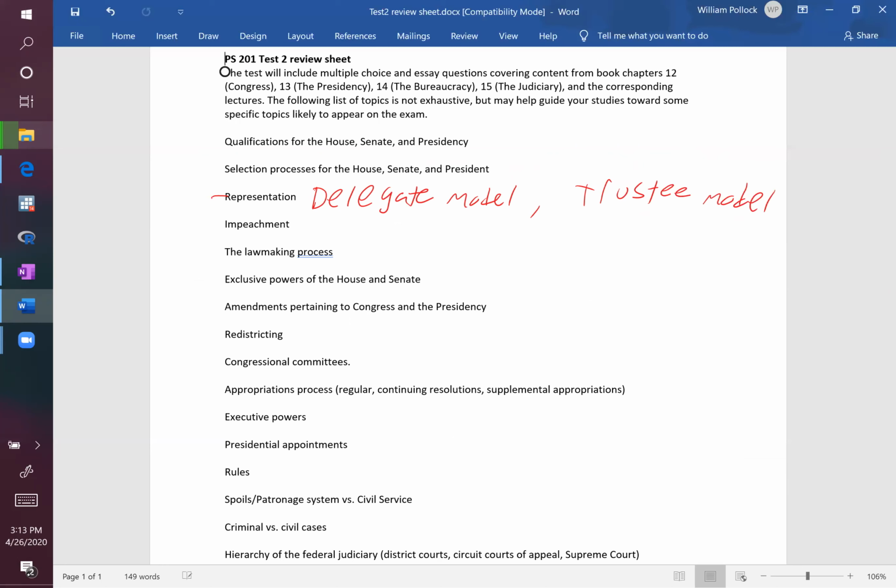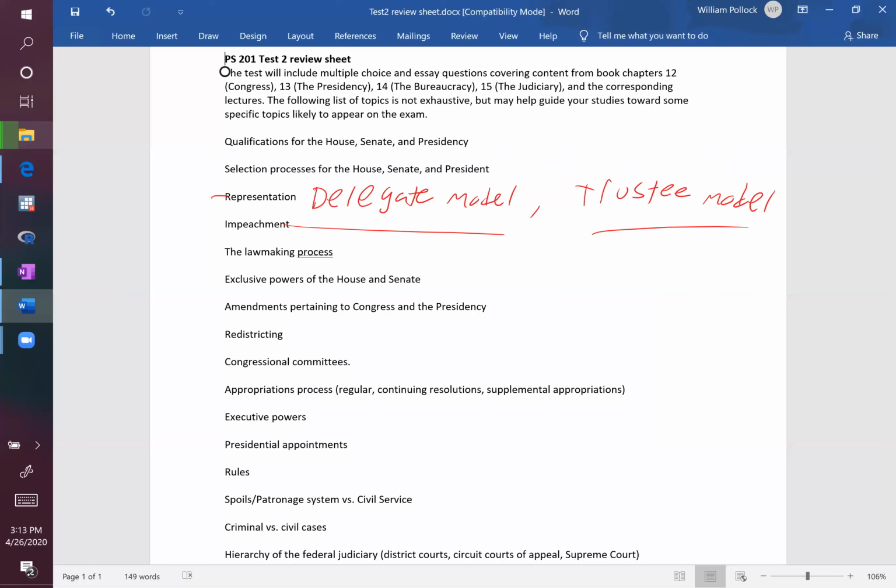Okay. So here again, I just showed you the notes, and you should probably have notes on your own, so I don't need to go through the whole discussion here. In terms of what I would emphasize is just knowing what the difference between these two models of representation is. It's a fairly distinct differentiation here, so that shouldn't be an issue for you. One of these models involves more of a direct correspondence to the will of the people. One of them involves less correspondence to the will of the people.